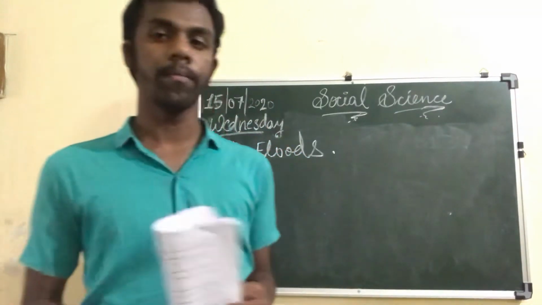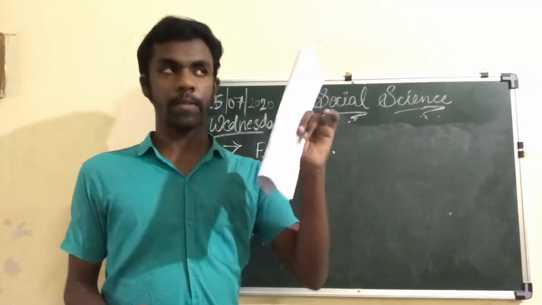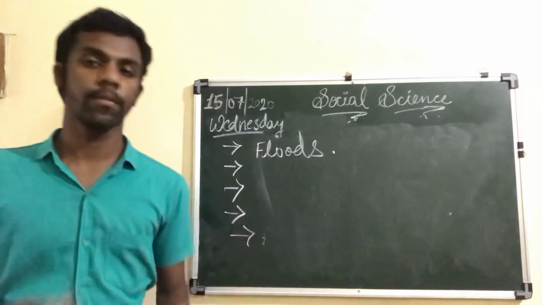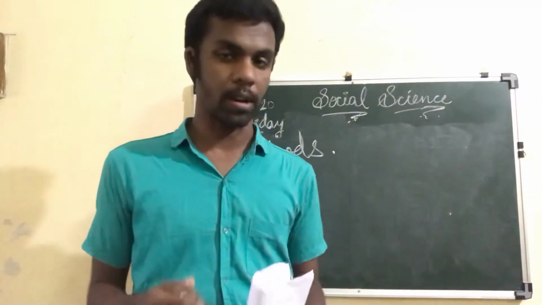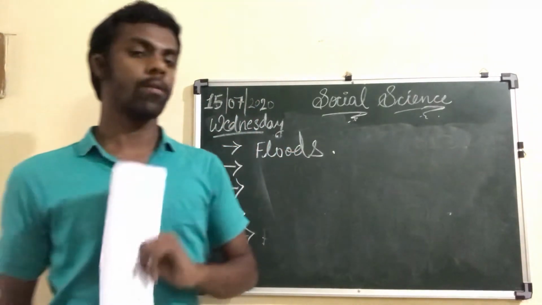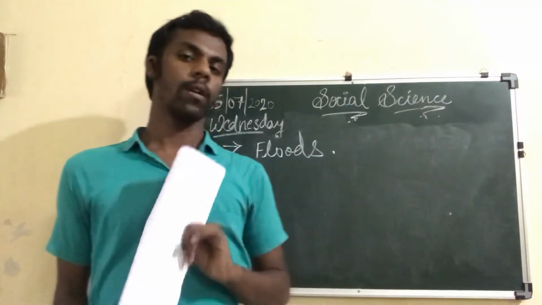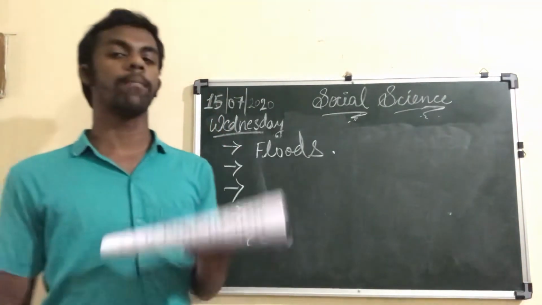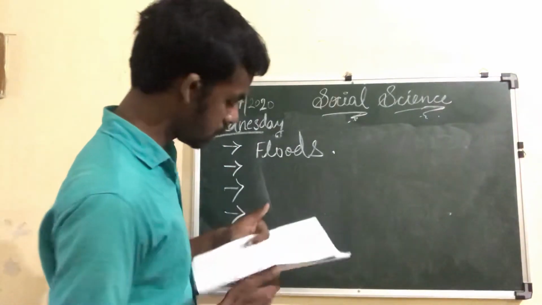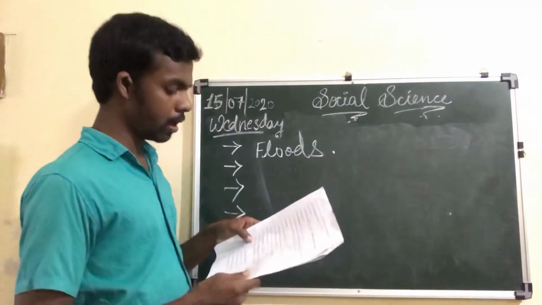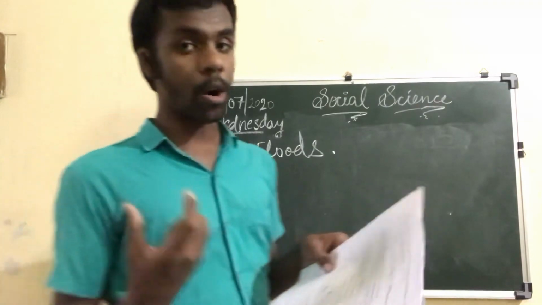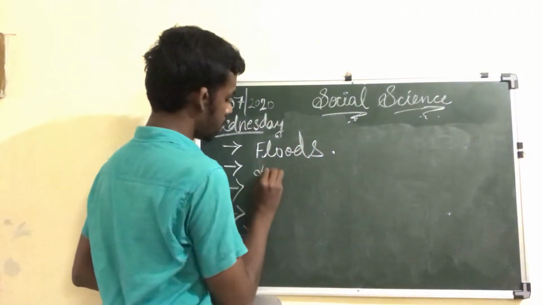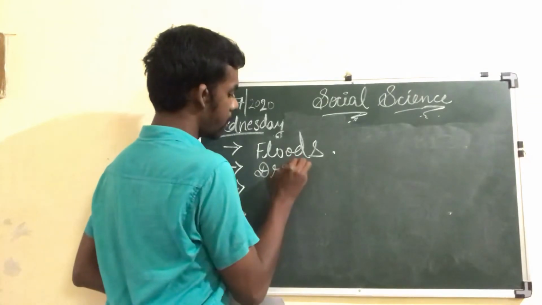To avoid this drought situation, we can conserve the water as a reserve, for avoiding the drought situation in the nearby future. So water conservation helps to prevent what? Drought. That is the answer for 12th fill-up.